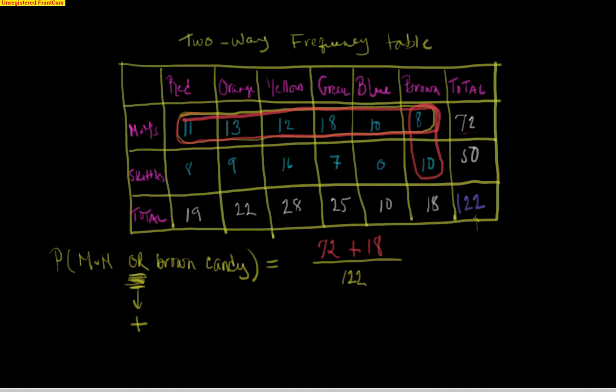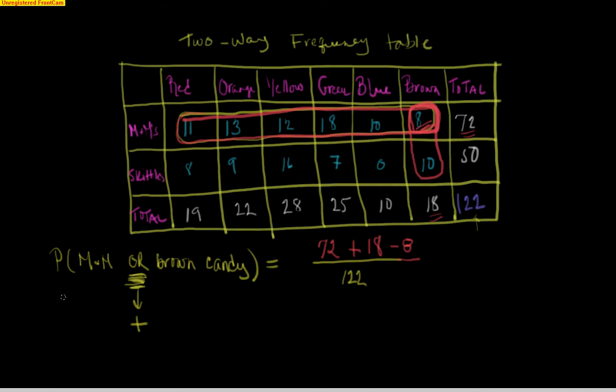However, what you will notice is that this 8 right here, these brown M&Ms, actually got counted twice. You've got 8 in this 72, but that 8 is also included in the 18. So this number 8 right here has actually been counted twice. So we have to subtract off one of them, just one of those 8s, because it got counted twice. So this is the addition principle.